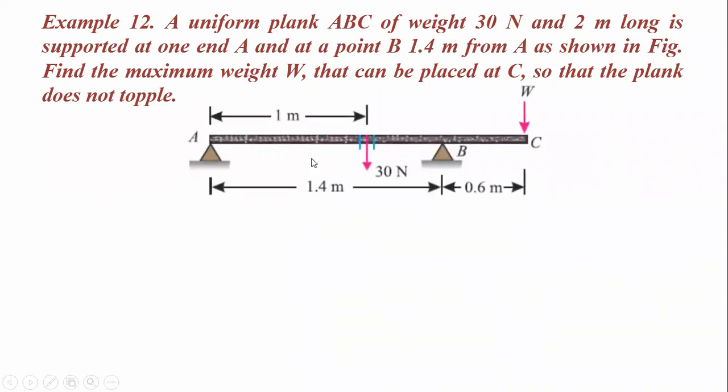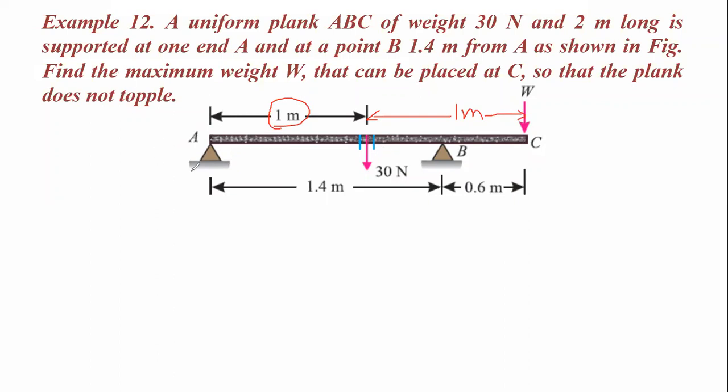Now this one is the plank ABC. The weight of the plank is 30 Newton. The weight of any body is always passing through the CG. And the length of this AC is 2 meter. It means that this weight is located at a 1 meter distance from support A or from support C. This distance will be equal to 1 meter. This weight is always passing through the CG.